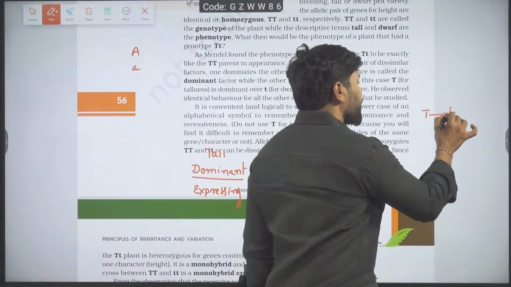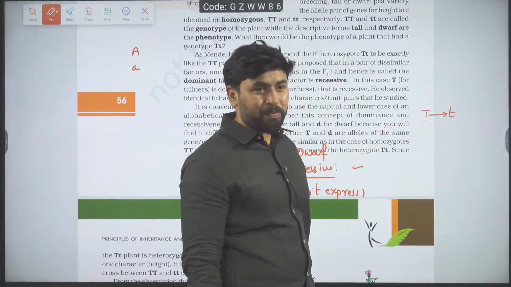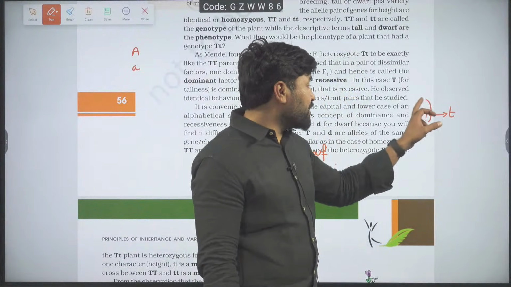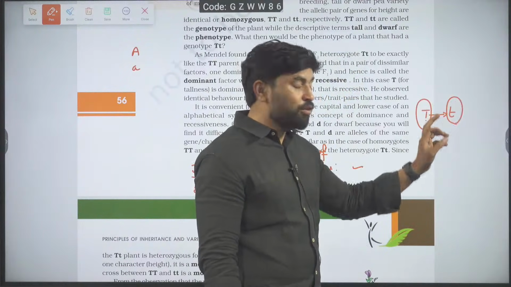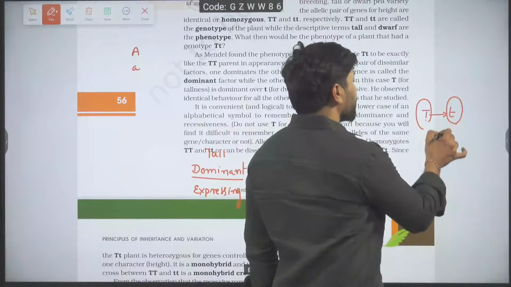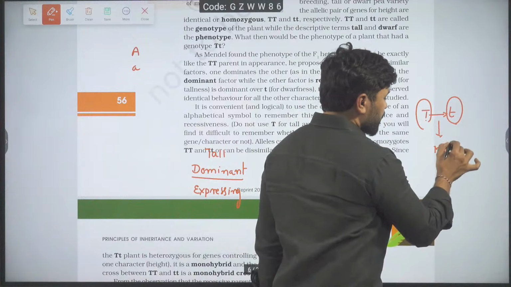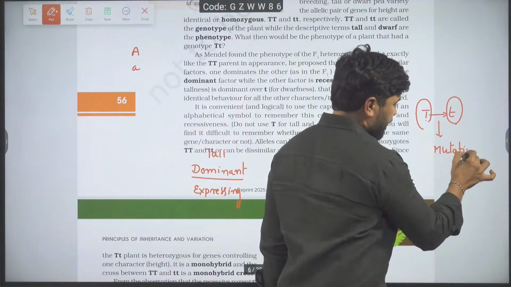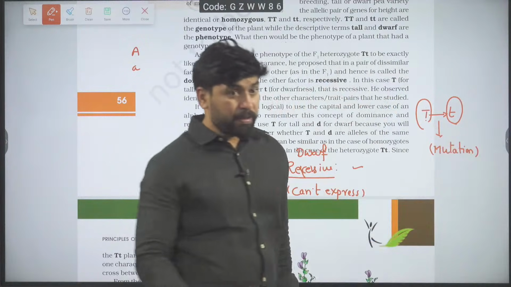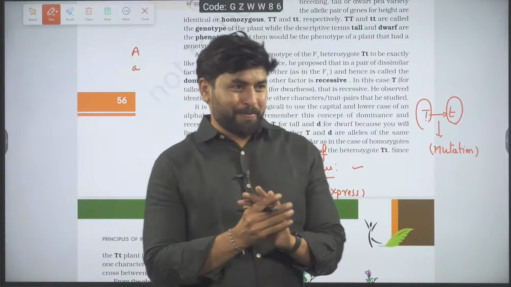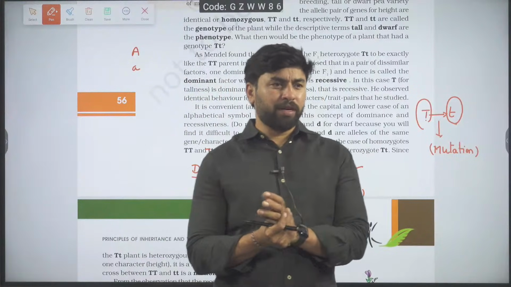I want to make capital T become small t. What is the meaning of that? The one which is expressing, I want to make it not expressed. The process of converting the one which is expressing into not being expressed is called mutation. A simple example will help us understand this.